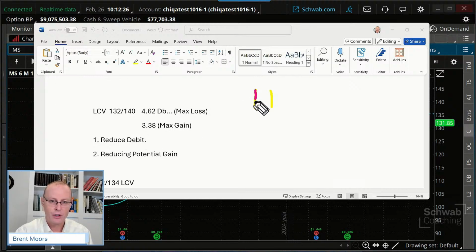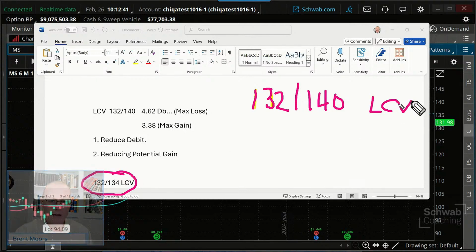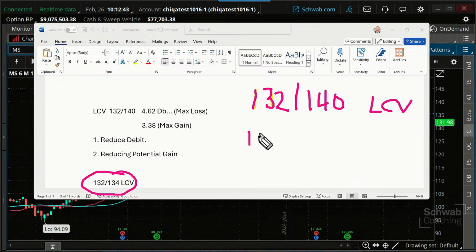Instead of shifting this from a 132, 140, down to a 132, 134 long call vertical, what if we did this? What if we kept our long call at 132, and instead of shifting this down to 134, what if we shifted it all the way down to 130?